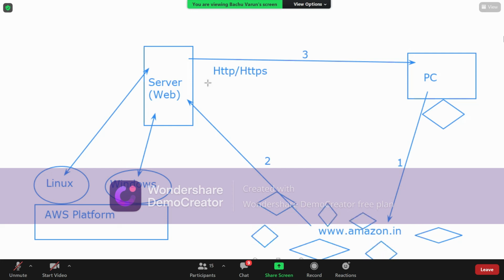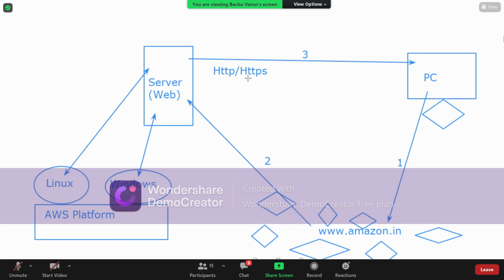If I write complete HTML code, or something like front-end React JS code, everything will be stored on this web server. As a Windows administrator, I'm just hosting and enabling that web server file.